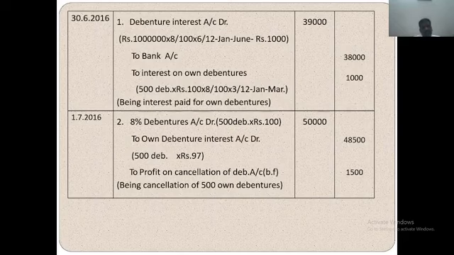Next, 8% debenture account debit, 500 into 100, 50,000. Own debenture interest account 48,500. The profit on cancellation of debenture 1,500.